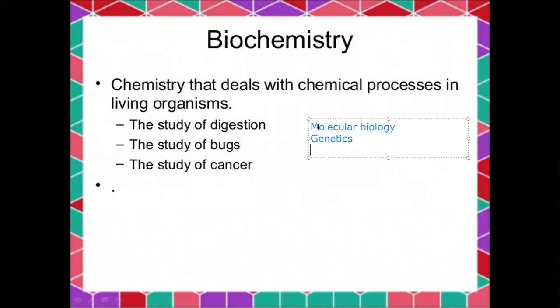Third one is biochemical pharmacology. The next one is clinical biochemistry.